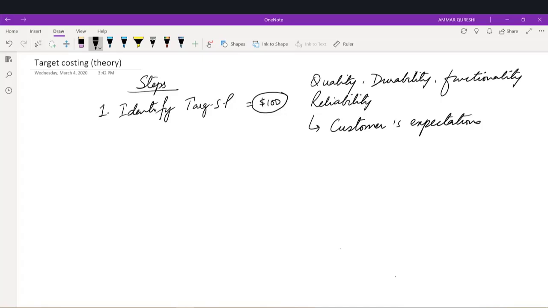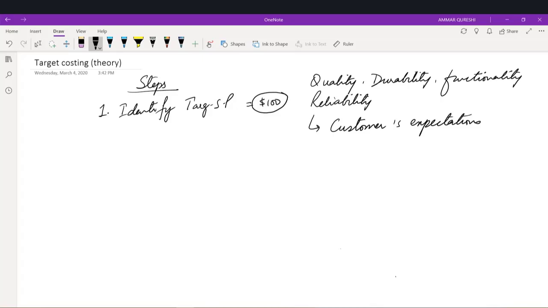The customer wants a good camera, a good touch screen, a prolonged battery life, and probably a very fast processor. So we have to keep in mind, when developing a product, that we have to provide these three or four features in order to satisfy the customer.